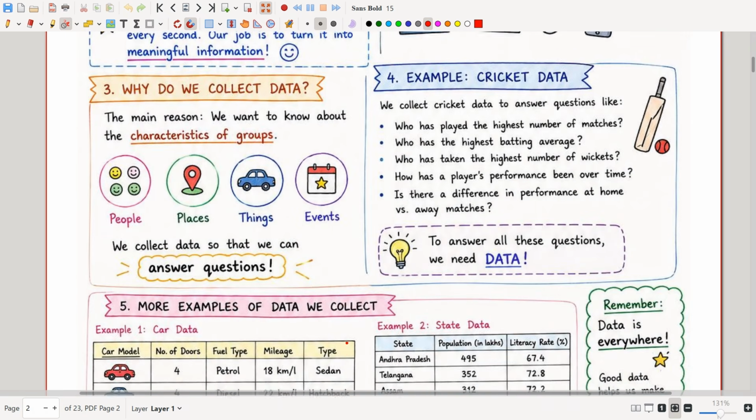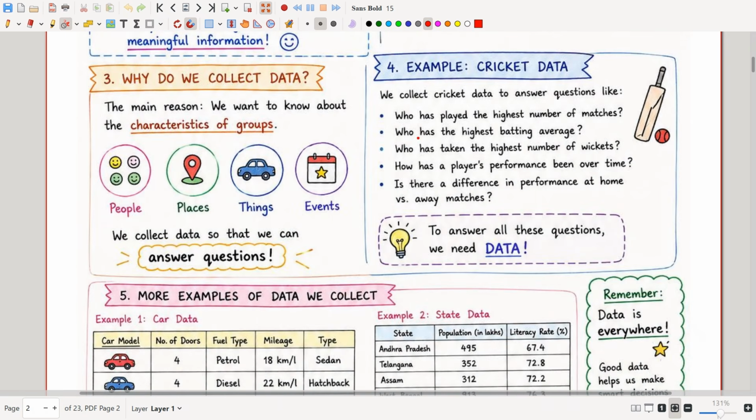So why do we need to collect data? The main reason is we want to know about the characteristics of groups. For example, you are studying some people, so you have to collect data about them, right? If you're doing research on the ancient Egyptian people, how they built the pyramids, then you have to collect data about them to get some insights, right? So we collect the data to know about the characteristics of that particular group of people.